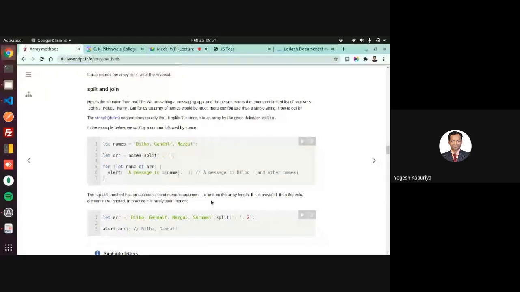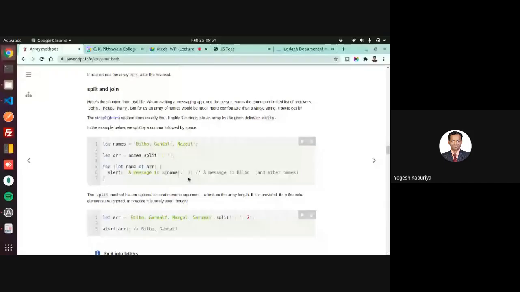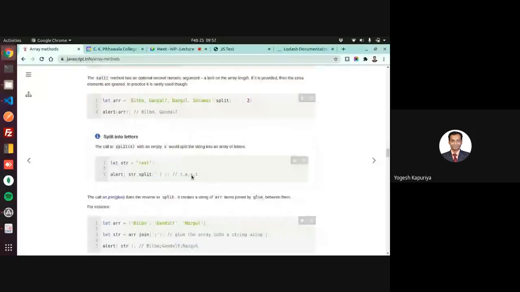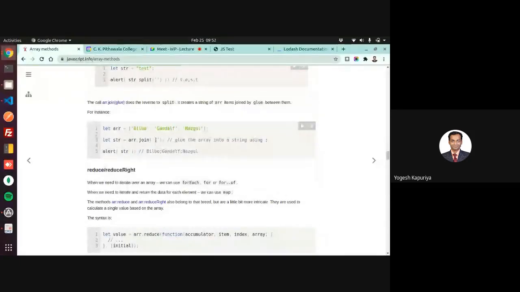Normally, let's say you have this string and you want to split the entire string into tokens, it will convert it into an array. So this first, second, and third will come into this new array. Similarly, you can use join. Join will require an array as input and it will convert that into a string. Let's say you want to concat these three elements using a semicolon, then you can use this function.